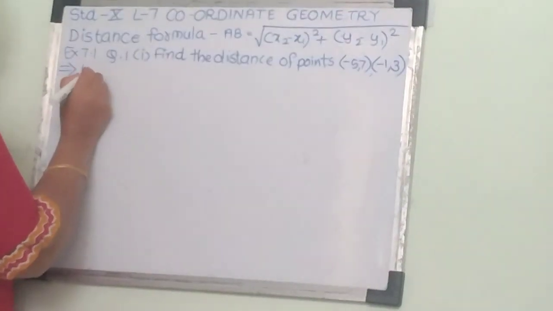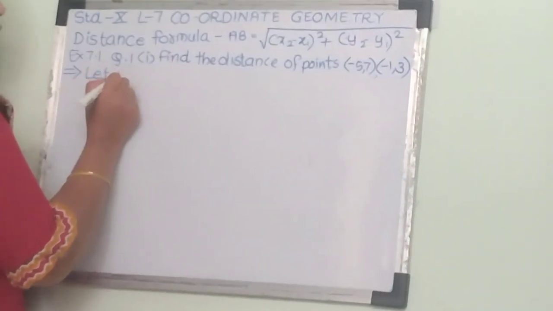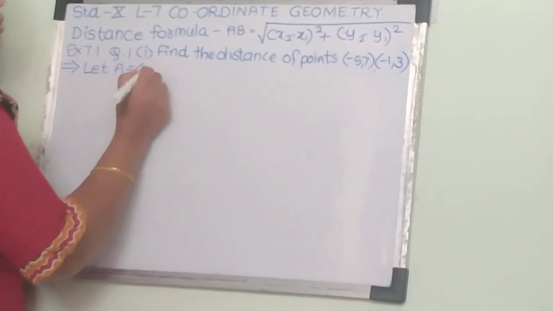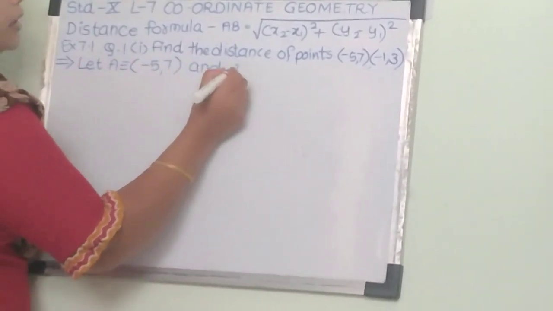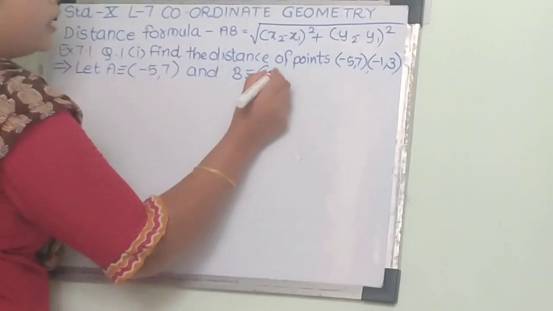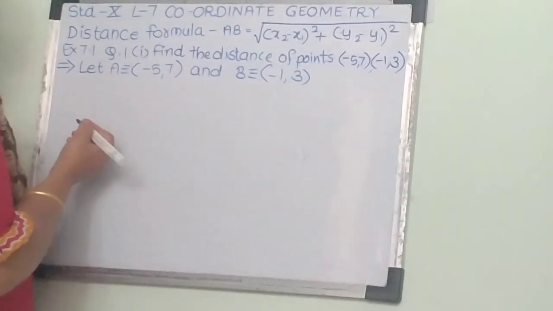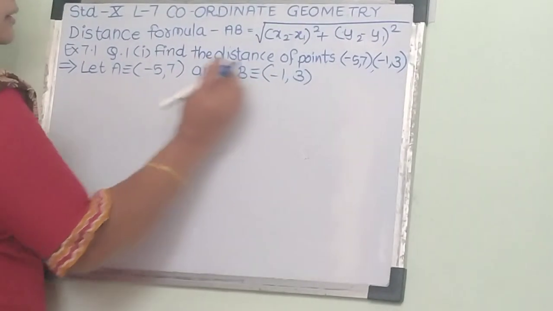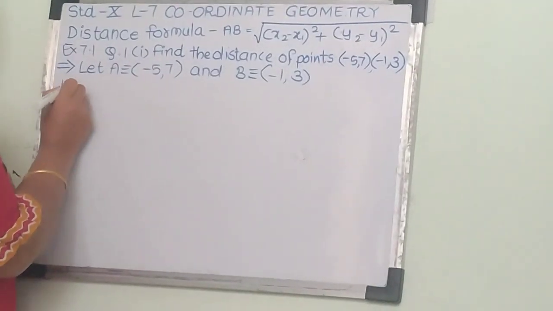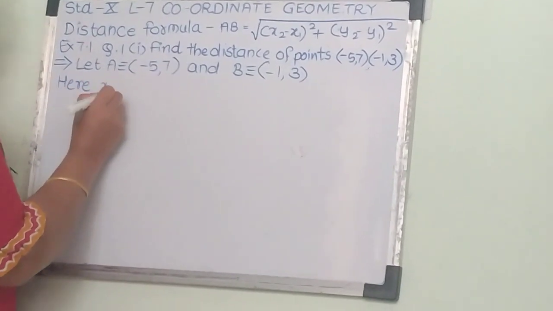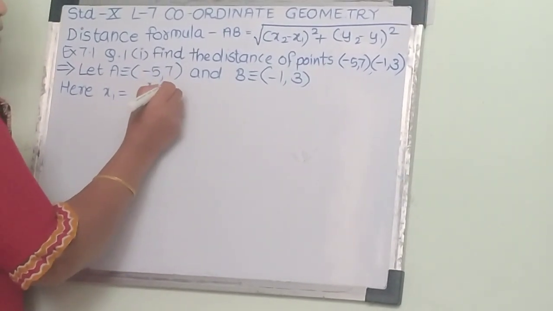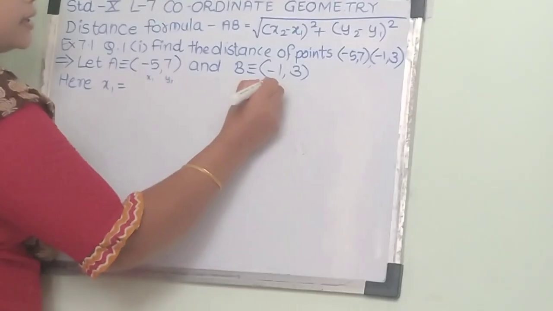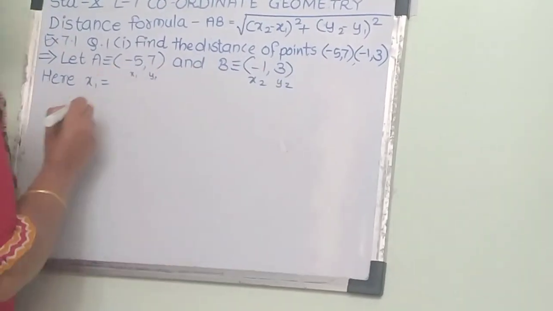So first we are going to write the coordinates. Let A equal minus 5, 7 and B equal minus 1, 3. So here we write first x1 equals, the first point's coordinates are x1, y1 and second point's coordinates are x2, y2.